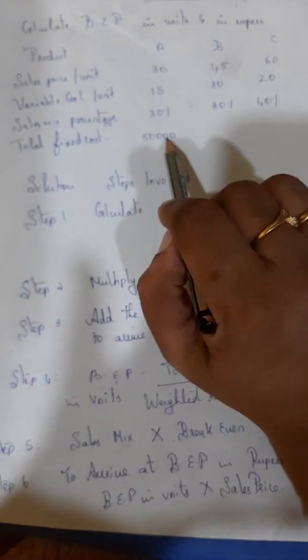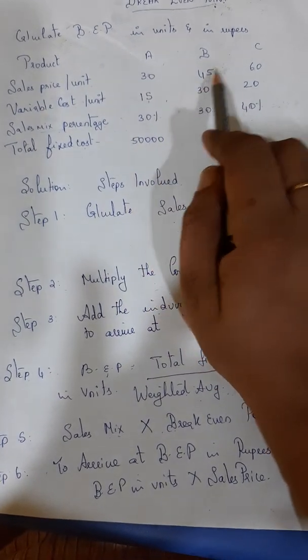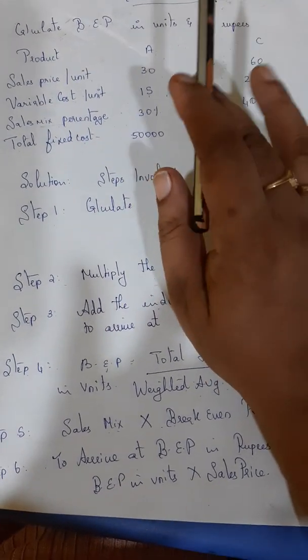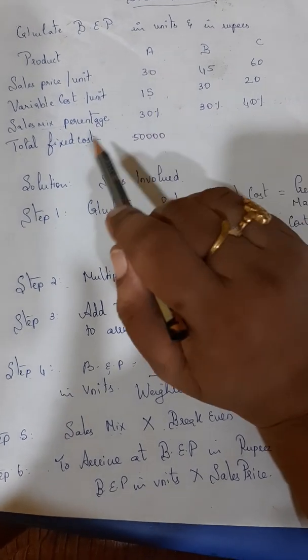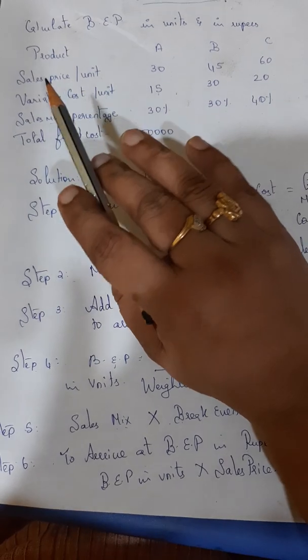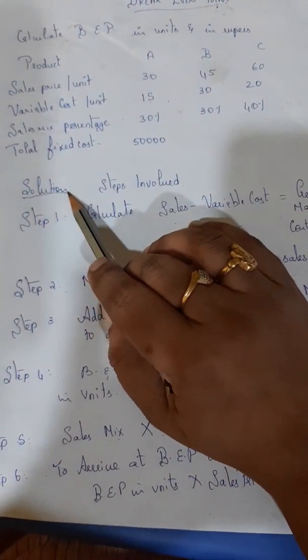Now the total fixed cost is also given. Total fixed cost does not vary. Whether you manufacture 30, 45, 60, 20, 40, whatever manufacturing that you do, fixed cost is invariably not going to change at all. It won't change. Right? So till here your clarity is there. Now we will see how to do the solution.